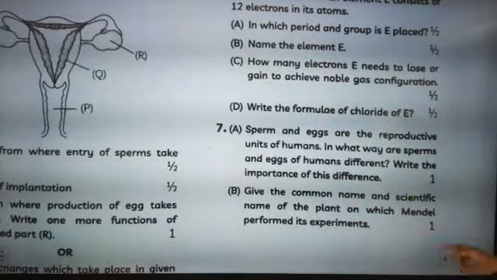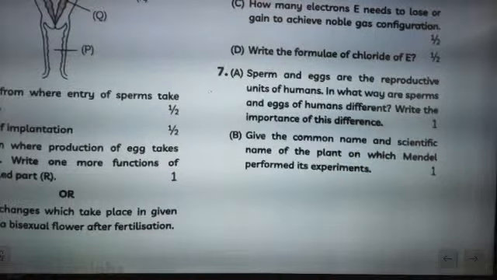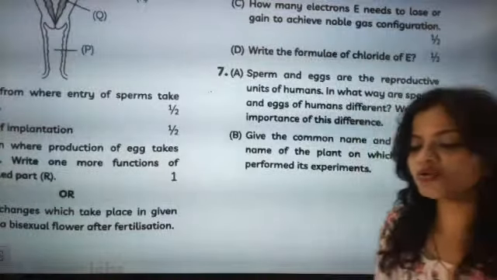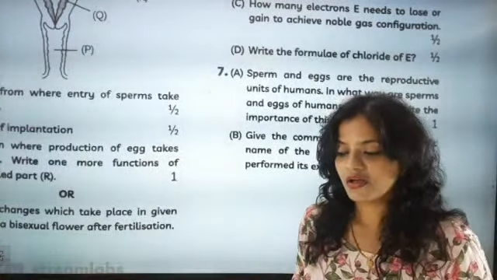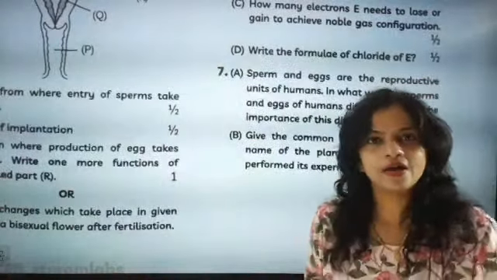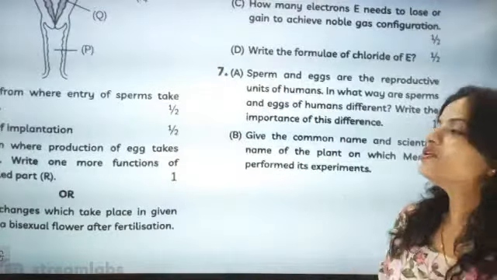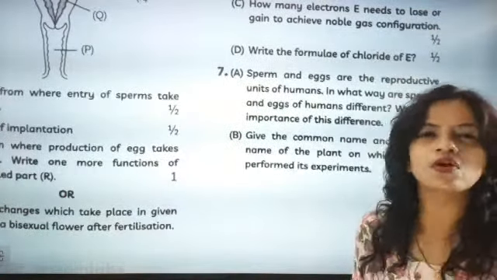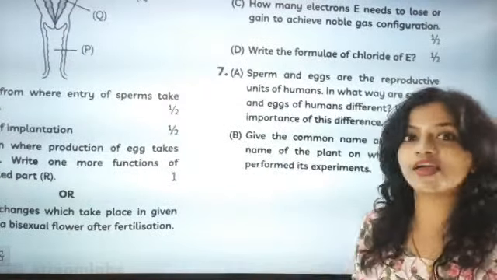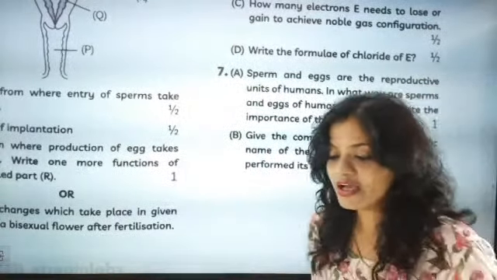Okay, now give the common name and scientific name of the plant on which Mendel performed his experiment. This is a common cut-short question. Here you cannot do any renovation. That's why I am telling you, play in the safest zone. Represent in such a way that they cannot cut your point. If you write some statement, they may not see, but if you draw the X and Y chromosomes, even if they don't wear specs, they can see and give you marks. So you have to write like this.